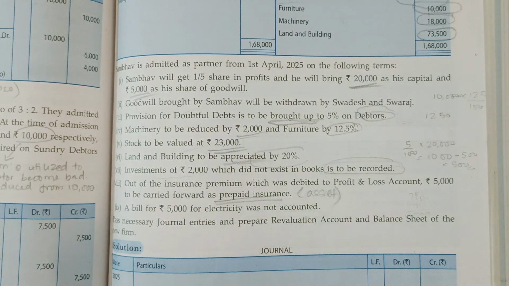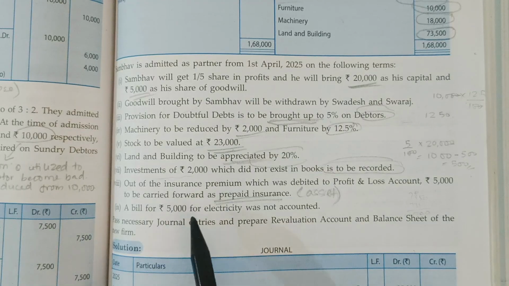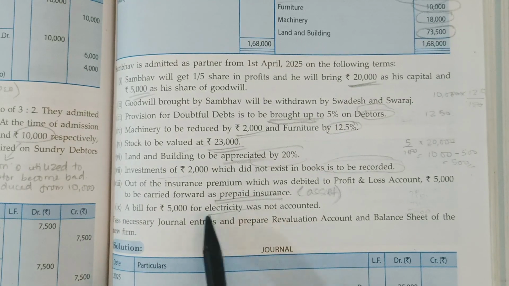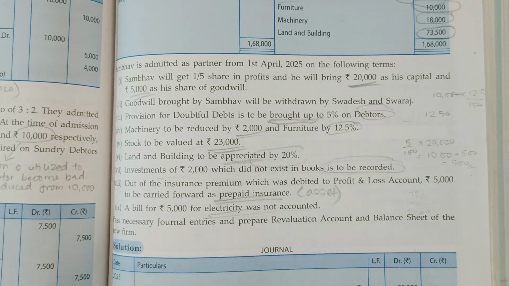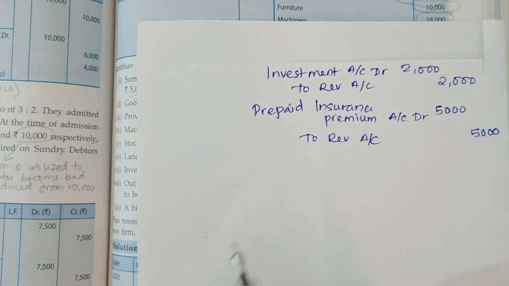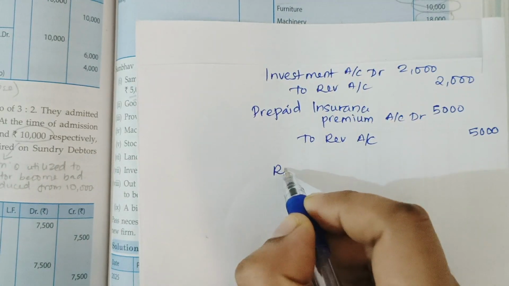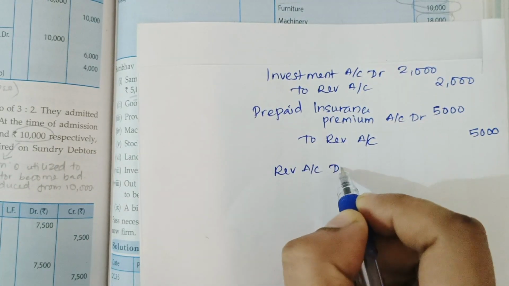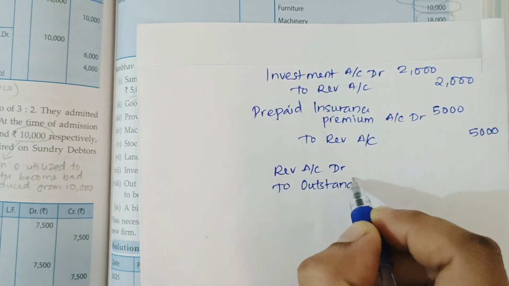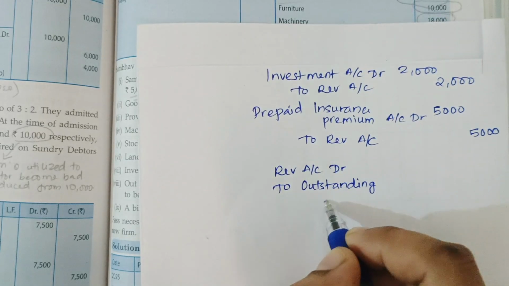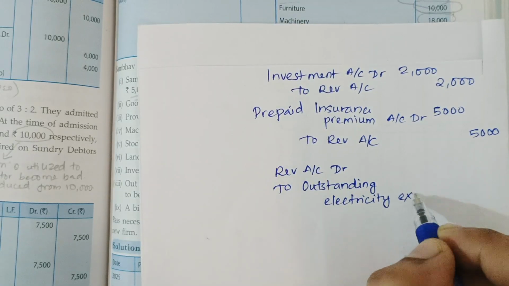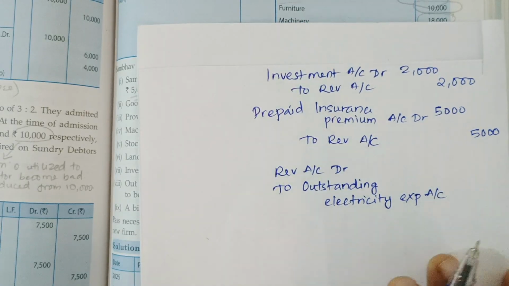Next one is a bill for 5,000 for electricity that was not accounted. Electricity is an expense and it is not recorded in the books. So the entry will be revaluation account debit to outstanding electricity expense account.